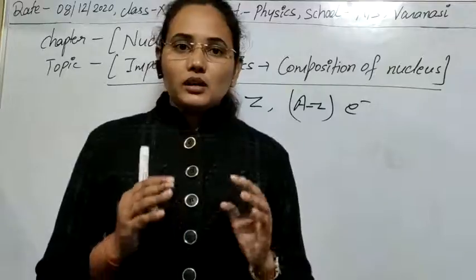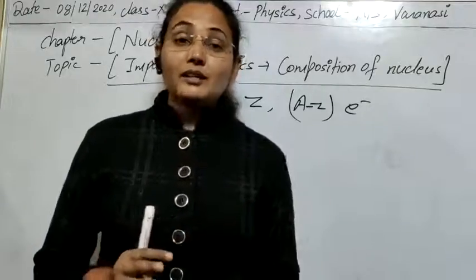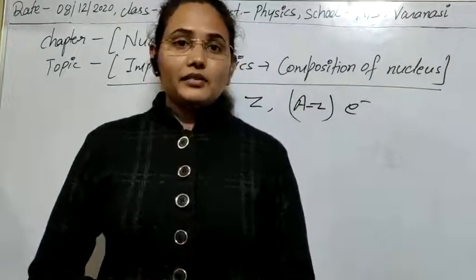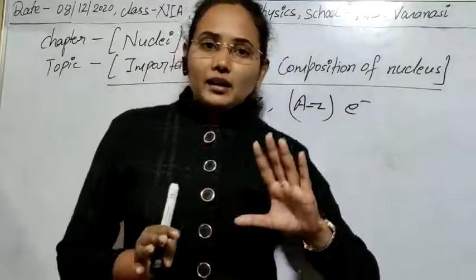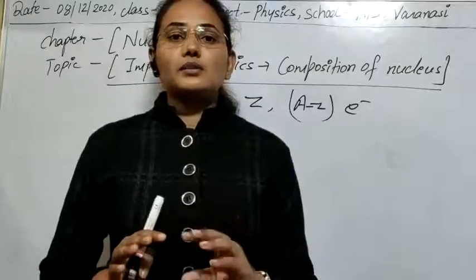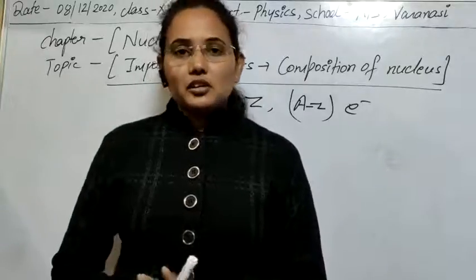After solving this problem, he got the Nobel Prize for that discovery in 1935, and then it was very easy for us to understand the composition of nuclei.